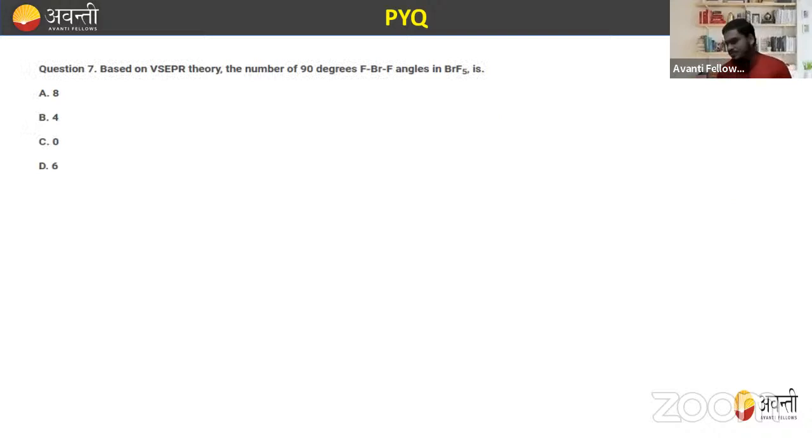Now, based on the VSEPR theory, find the number of 90-degree FBrF angles in BrF5. So in BrF5, you have to calculate, based on the VSEPR theory, the number of 90-degree angles. Let me first draw the structure of BrF5 using VSEPR theory. We know that this belongs to the category of AB5 and one lone pair, that is AB5E, which is a AB6-type arrangement.